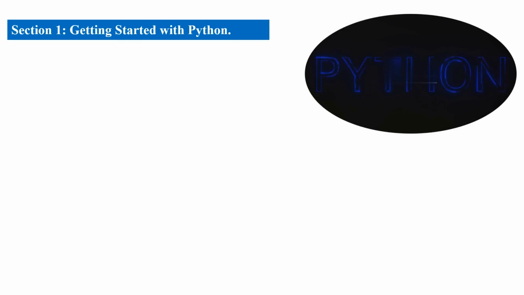In this chapter, we'll break down the basics of Python, what it is, why it's so popular, spoiler alert, it's super versatile and beginner-friendly, and how to set up your coding environment. We'll walk you through installing Python and a code editor so you can start writing your first lines of code. Trust me, once you get the hang of it, you'll be coding like a pro in no time.